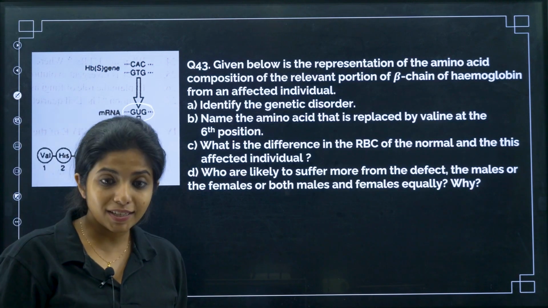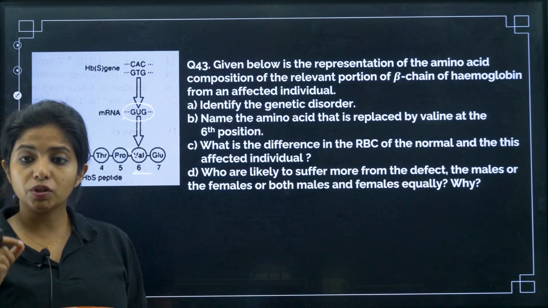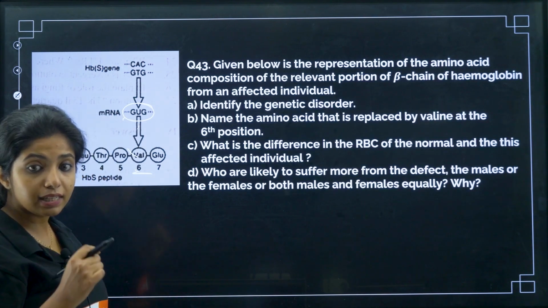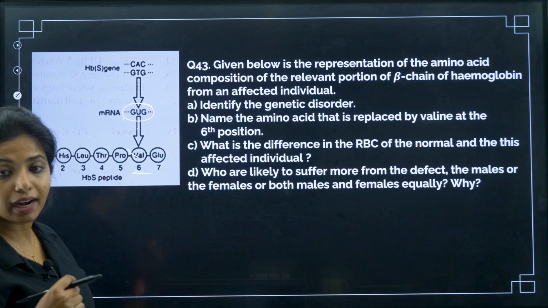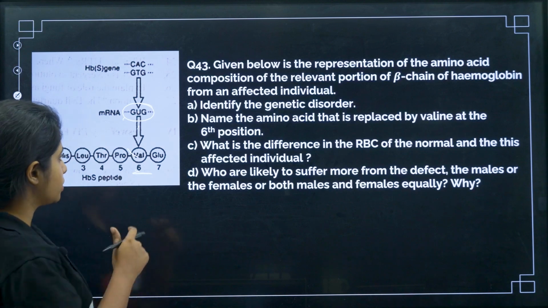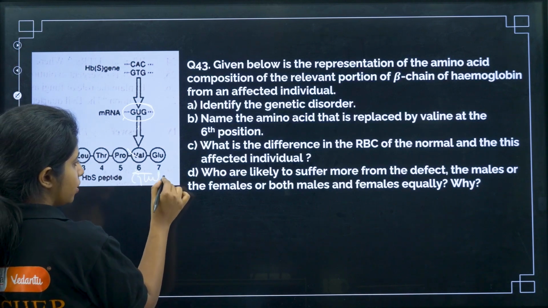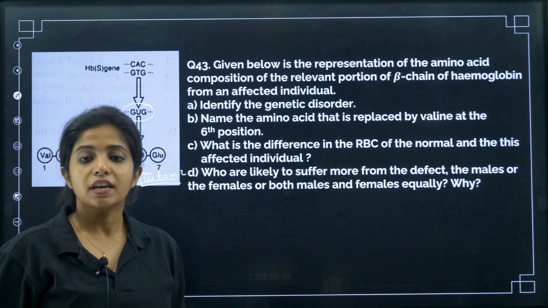What is this particular disease? Well, this particular disease is known as sickle cell anemia. Name the amino acid that is replaced by valine at the 6th position. What was there initially? Glutamic acid, my dear children. Glutamic acid was replaced by valine at the 6th position.